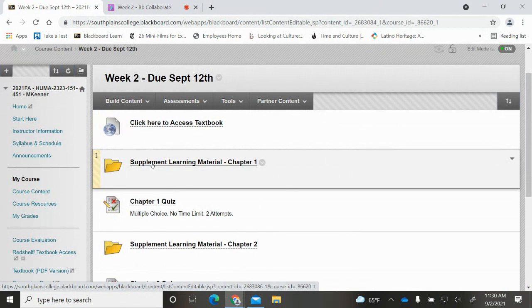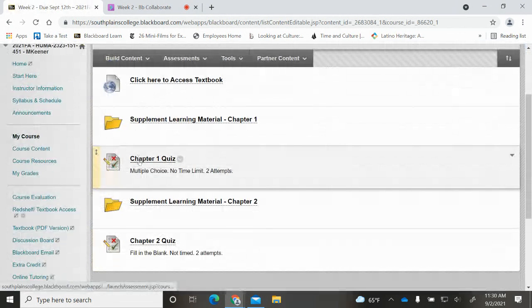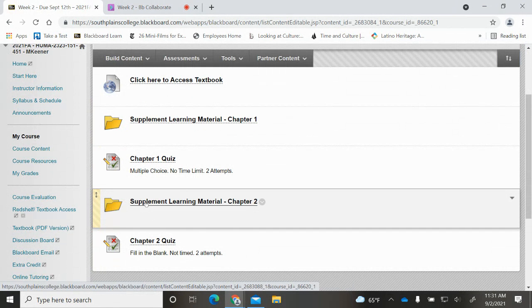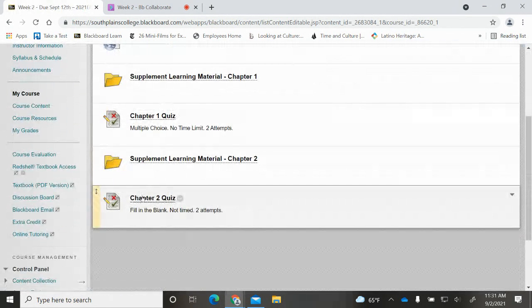Back to week 2, after you access your textbook and read chapters 1 and 2, I have some supplemental learning material. This is completely optional. You do not have to watch it, but sometimes it's a lot of fun to put a visual with what you're reading. If you click in here, you're going to find various things that help you understand your readings in chapter 1. Then you have your chapter quiz 1. You just click on it and take it. Then you have your supplemental learning material for chapter 2. If you click on that, you'll see it's just one documentary. It's a little bit longer, but it's totally worth it. Very interesting stuff. Then you have your chapter quiz 2.